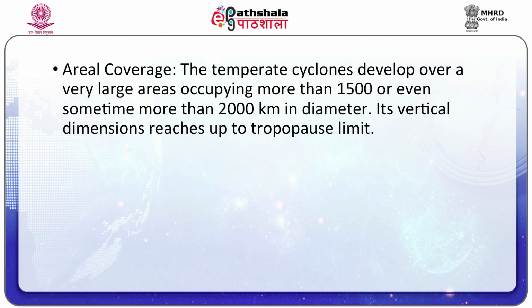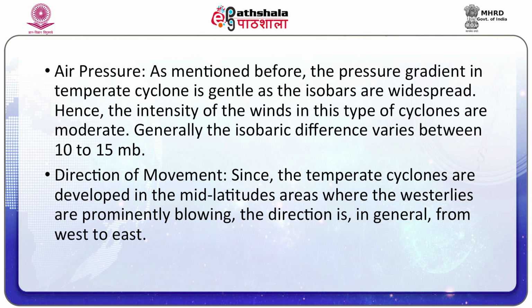Its vertical dimensions reach up to the tropopause limit. Air pressure. As mentioned above, the air pressure gradient in temperate cyclones is gentle as the isobars are widespread. Hence, the intensity of the winds in this type of cyclone is moderate. Generally, the isobaric difference varies between 10 to 15 millibars. Direction of movement. Since the temperate cyclones develop in the mid-latitude areas where the westerlies are prominently blowing, the direction is in general from west to east.